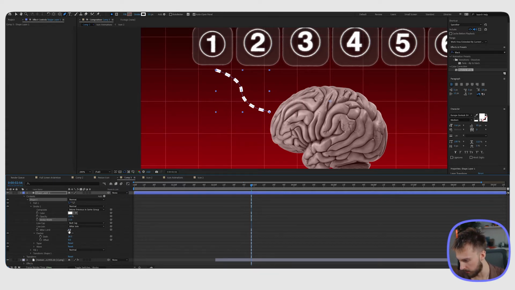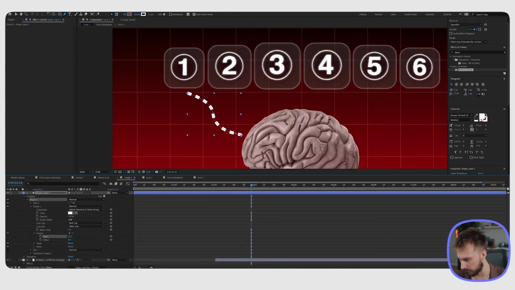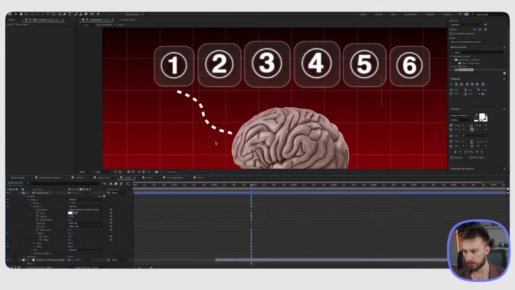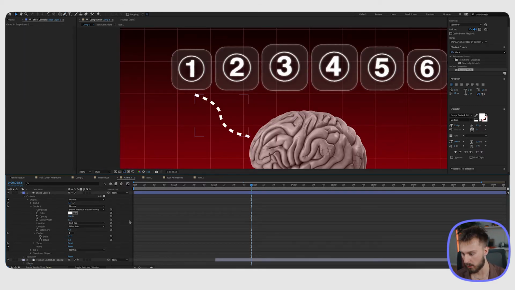That should be good. And then let's change the dashes a little bit, a little too many dashes. So I think around 22 is a good spot. And then I'm going to turn this down a little bit to 13. Keep the stroke at 13. That looks pretty good. The next thing we need to do is then animate this stroke coming about.